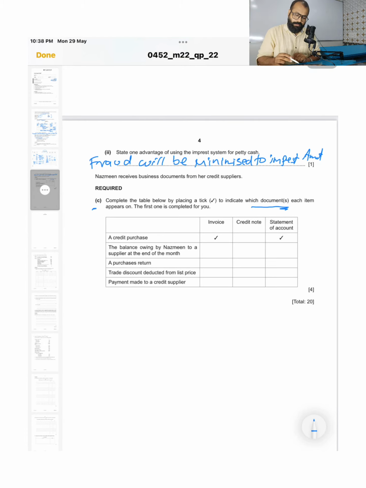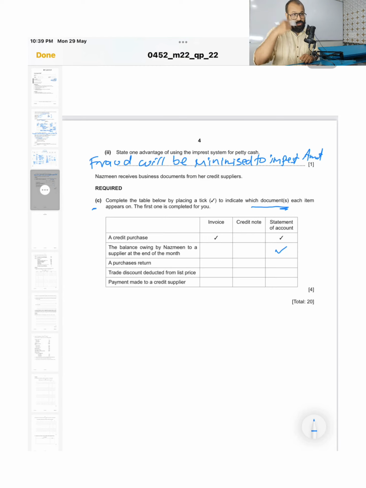Balance owing to Nazmeen, a supplier, at the end of the month. So how much amount Nazmeen needs to pay us. If you want to find out how much we owe somebody or how much somebody owes us, we get that balance in the statement of accounts.